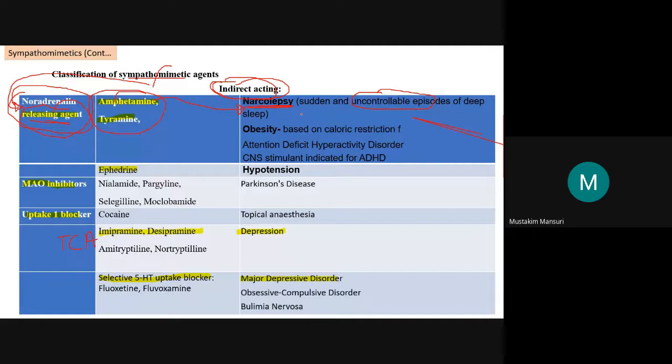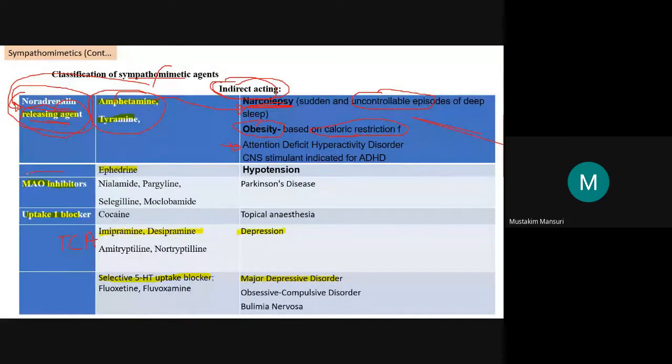Just for understanding I am giving this example, but it is just mimicking that narcolepsy. It is also useful in obesity because it is reducing the calorie intake. So calorie restriction, that is why we are using this. As well as this, releasing agents are also useful for ADHD, attention deficit hyperactivity disorder. So this is related to the noradrenaline releasing agent.